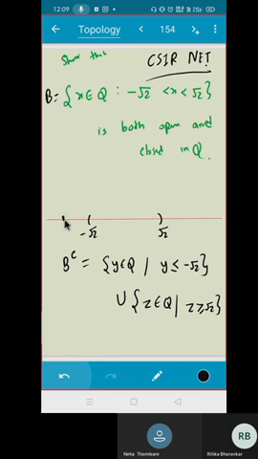I just have to make sure that it should not cross this point, and that is easy to do. I just have to choose this as my r or r by 2, because I know that this part is already greater, so I just have to choose this. Is the solution clear? Do you understand?